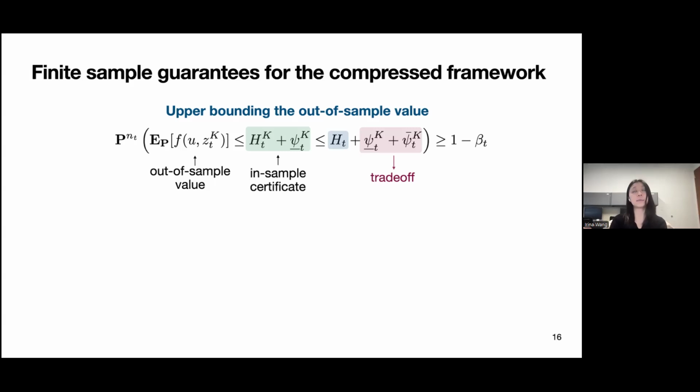And this is in turn upper bounded by the nominal in-sample value ht plus this trade-off term, which is the summation of the two phi terms. So if you think back to what I had previously, when there's a result in breaking the curse of dimensionality, this is a very similar flavor of finite sample guarantee, where we're adding some trade-off term in addition to the nominal solution ht, to trade off for now the reduced computational effort of having fewer data points.